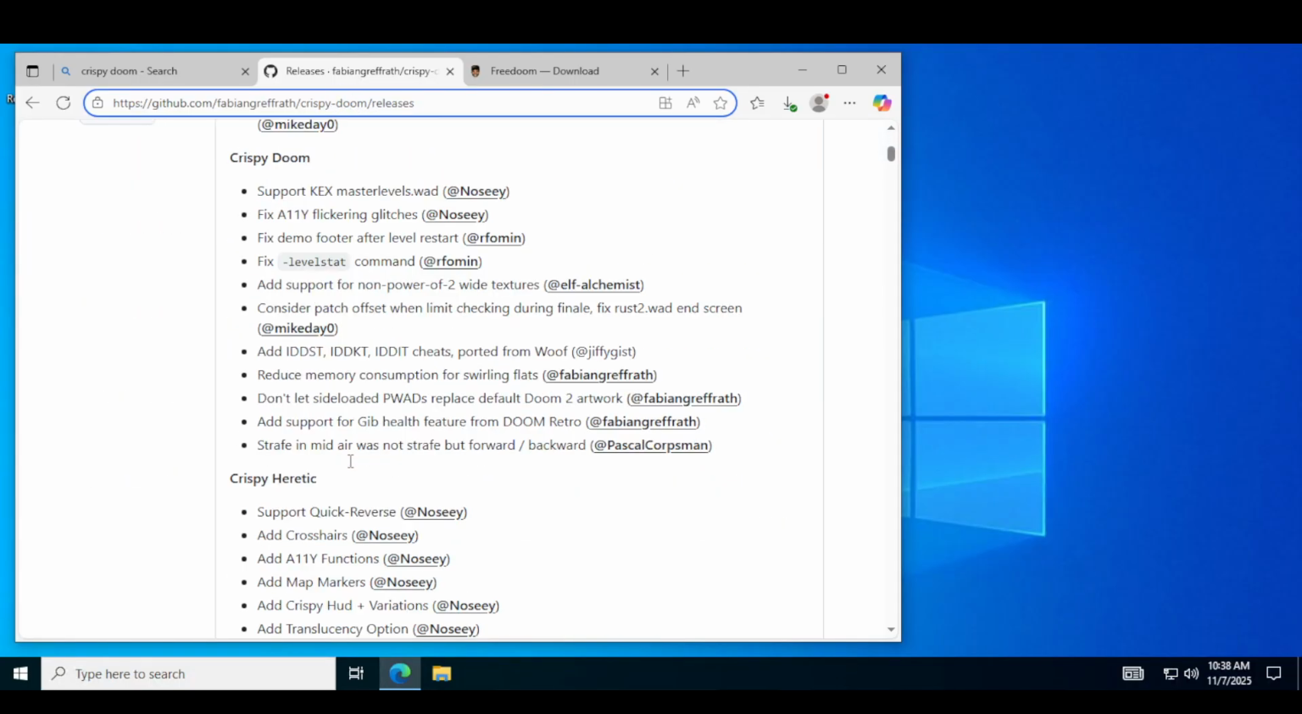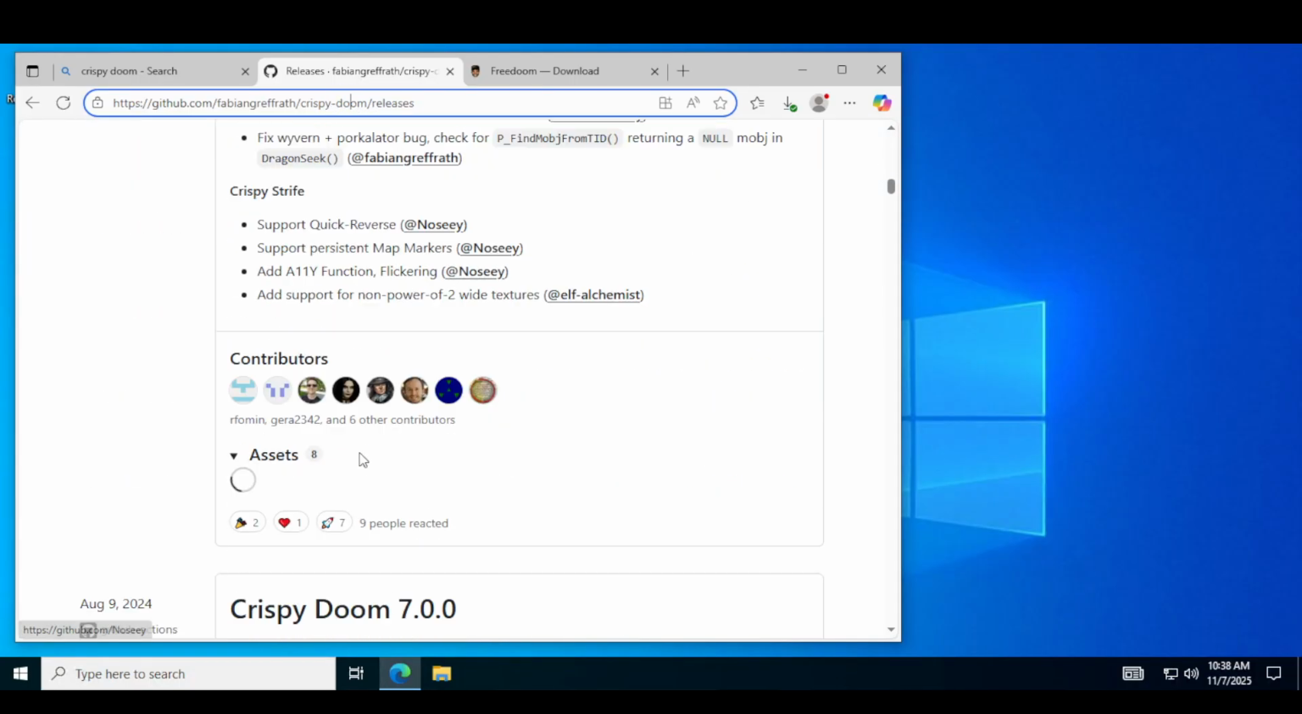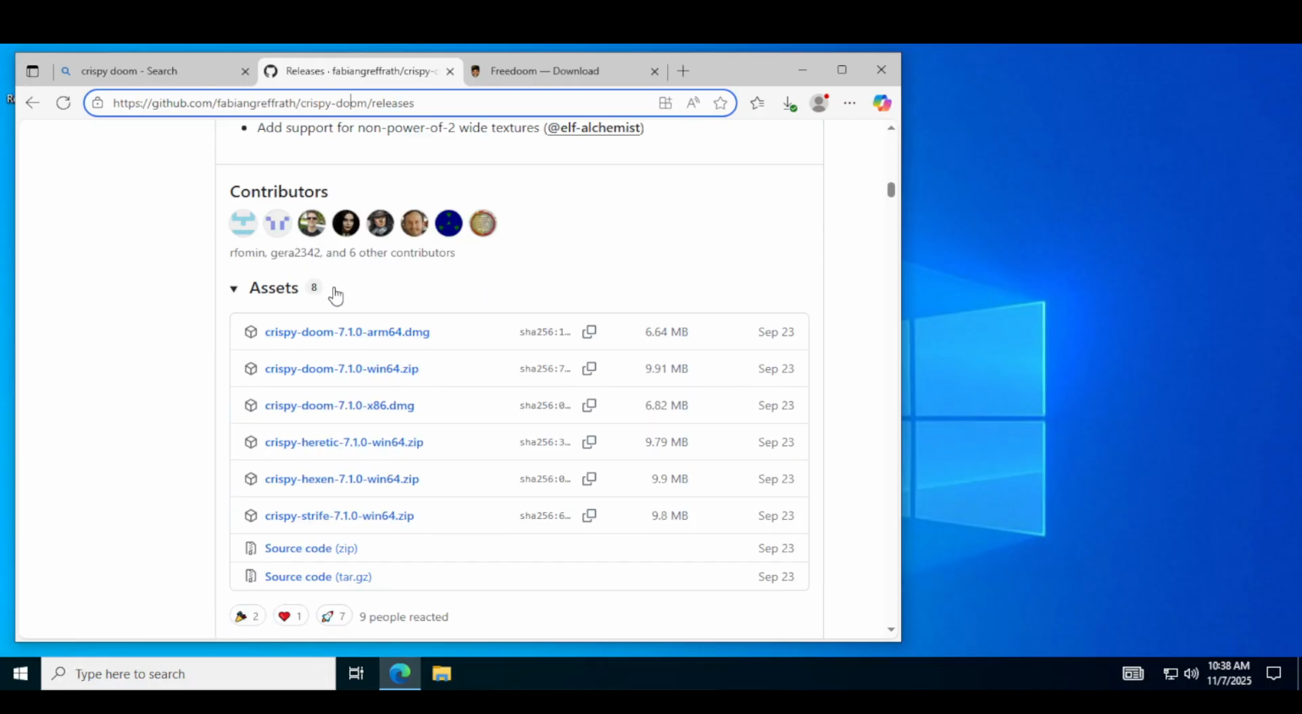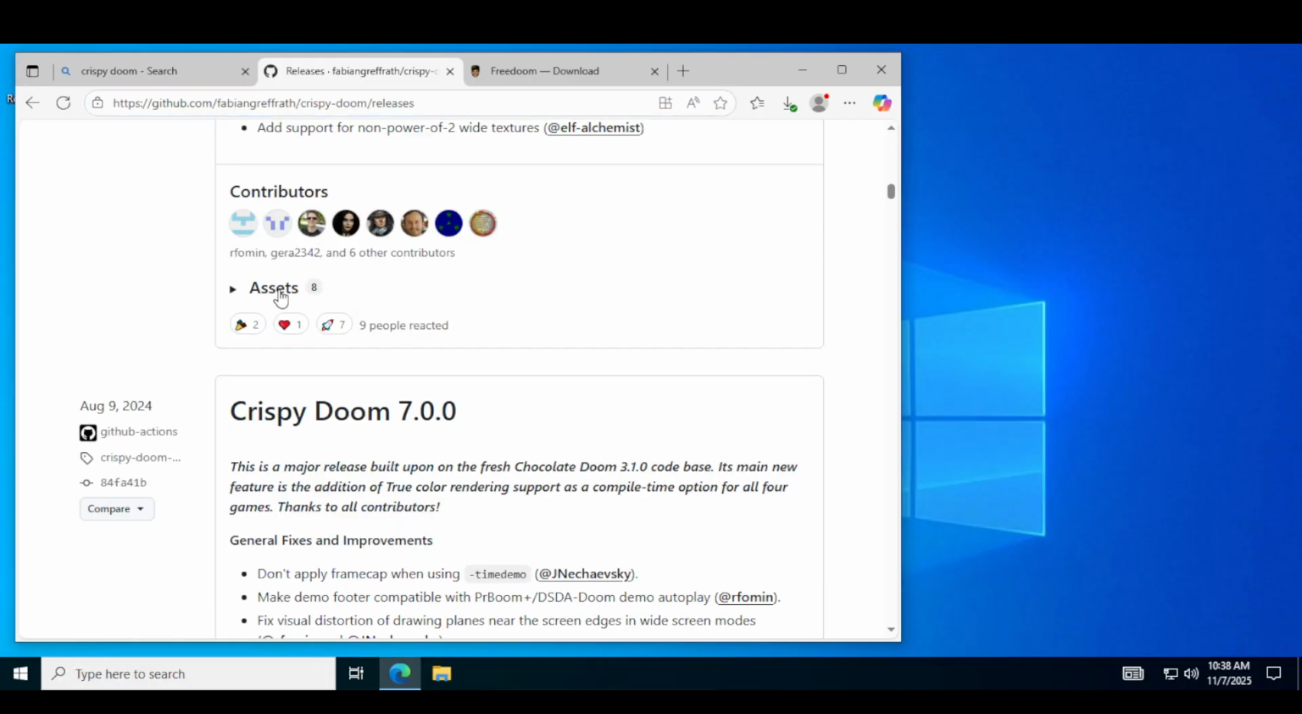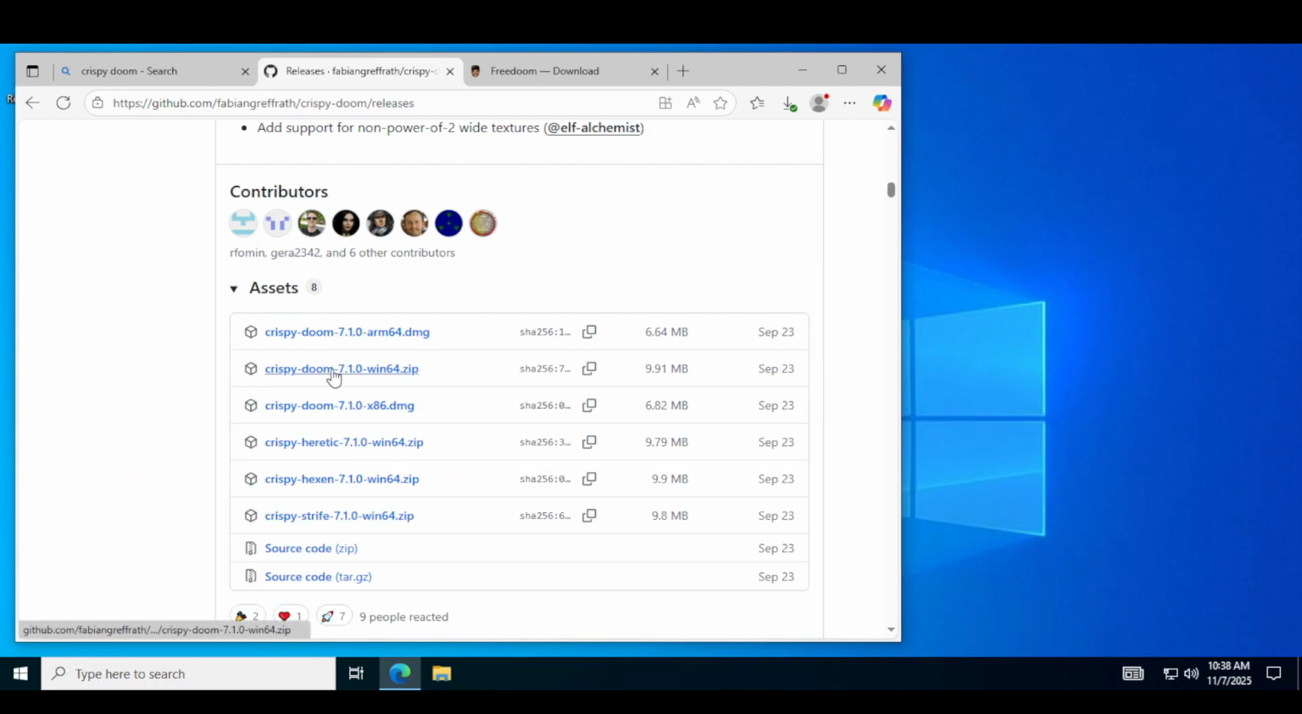You gotta scroll down. There are assets. If they're collapsed, expand them. Then download Crispy Doom Win64 or any other version you need to run on your computer.